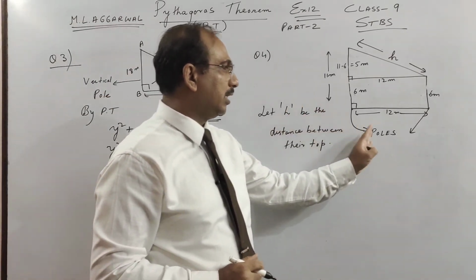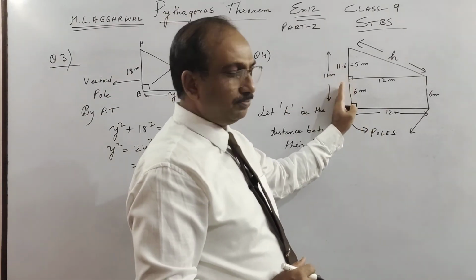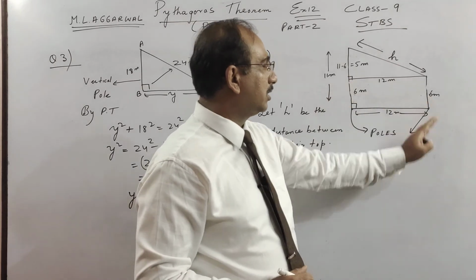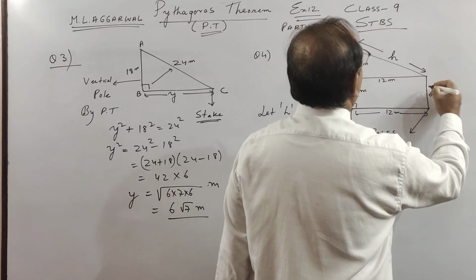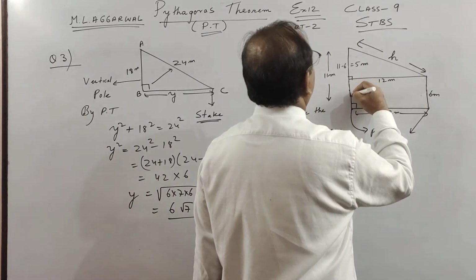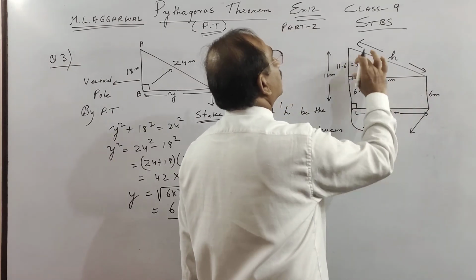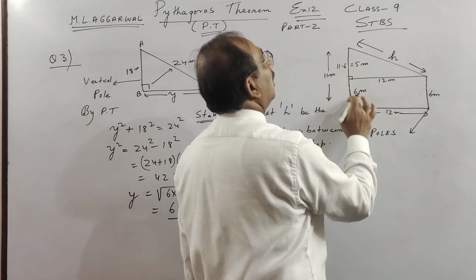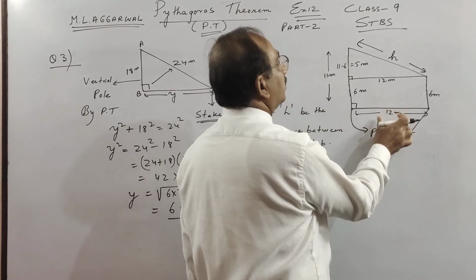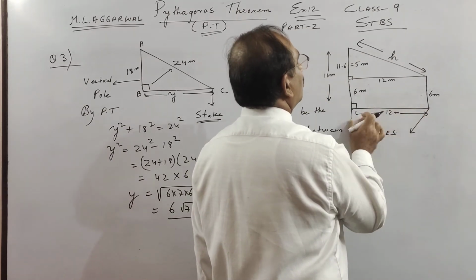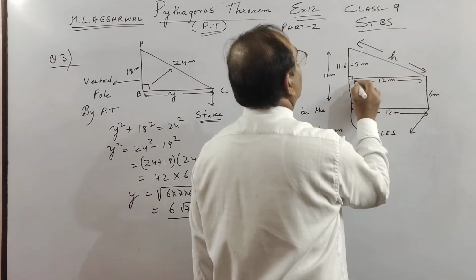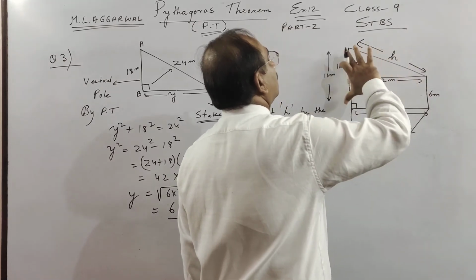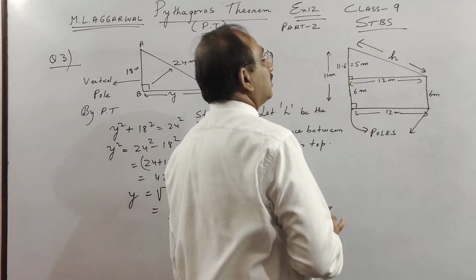Next question is, there are 2 poles. One is 11 meter long, the other is 6 meter long. So see, this diagram is very important, children. This is 11, this is 6, plus this part will be 5. So this is a right angle triangle. The distance between the poles is given as 12, so this will also be 12. If this is 6 and this is 11, this is 11 minus 6, 5.